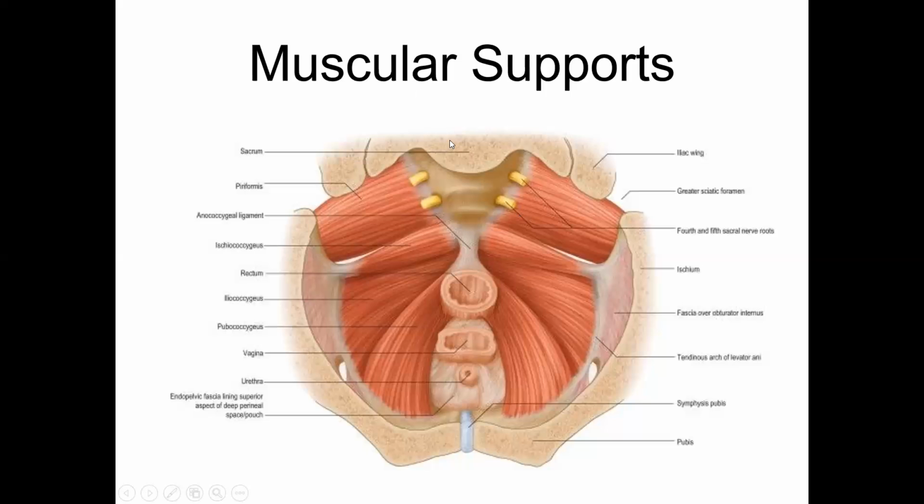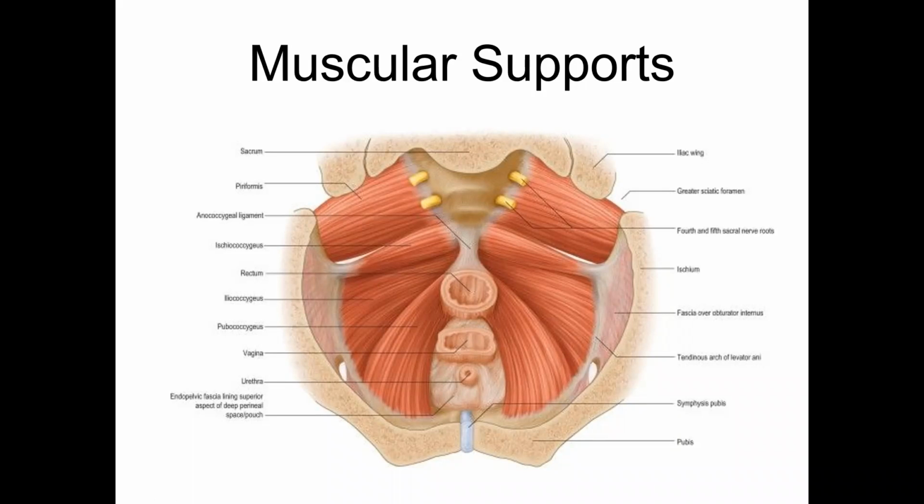So now we have seen that there are three supports of the uterus: a mechanical support which maintains the uterus in anteflexion and anteversion position. That's the round ligament of the uterus. The fascial supports, which are useful only in the first pregnancy: the pubocervical ligament, the lateral cervical ligament, and posteriorly the sacrocervical or uterosacral ligaments. These support the uterus all the way up to menopause, after which they lose their tone, whereas the muscular support holds the uterus for the whole life.